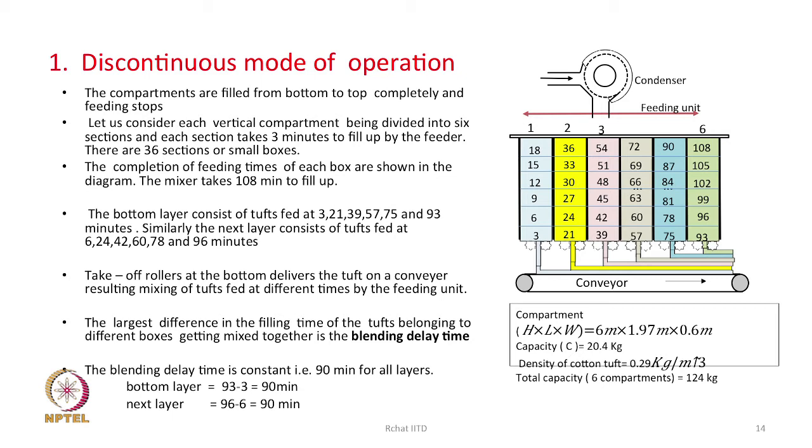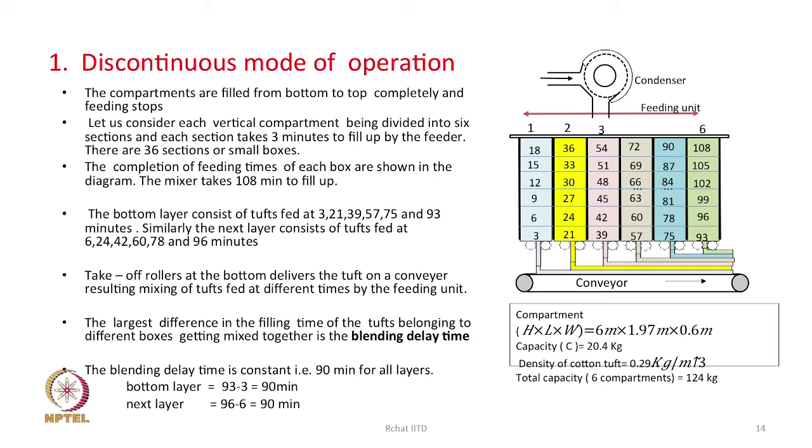That means this particular box takes 3 minutes to get filled up. Then the next box takes another 3 minutes. So, 6, then 9, then 12, then 15, then 18, like that. The times to fill up different boxes are shown here. So, the very first box has 3 minutes as completion time, and for the last box the value is 108.